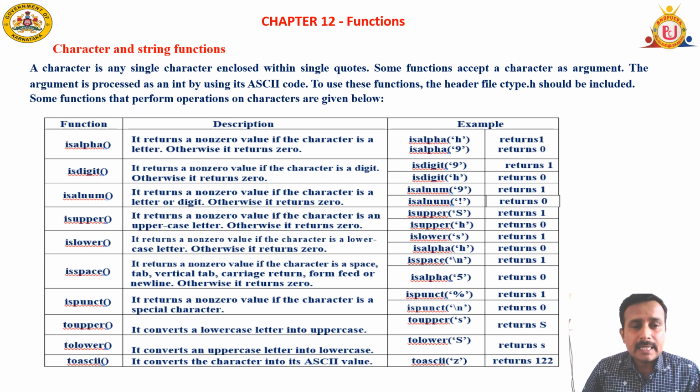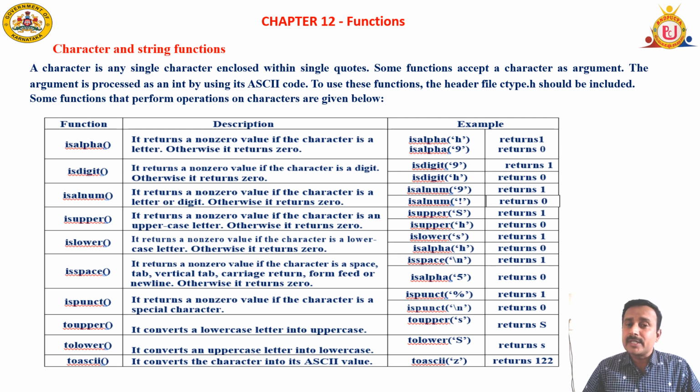Second one, isdigit. See, this is another concept. It checks whether the given input is a digit or not. The earlier one checks whether it is a letter or not, but this one checks whether it is a digit or not. If it is a digit, it returns 1. If it is not a digit, it returns 0. See this example, isdigit of 9. Is it a digit? Yes, so it returns 1.